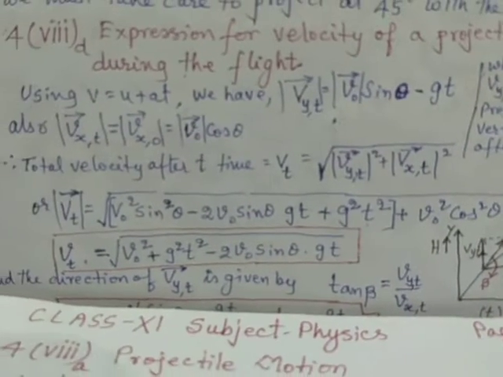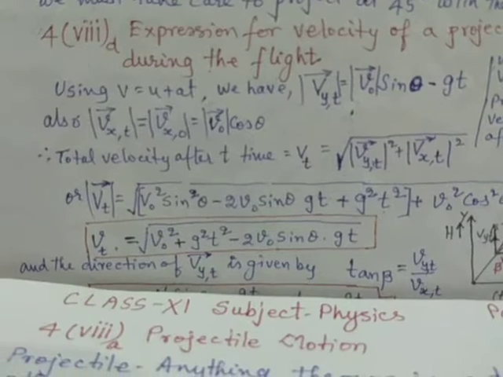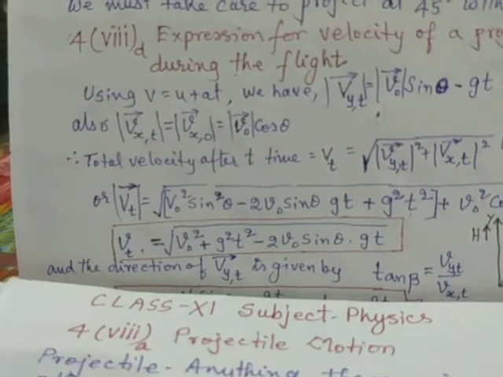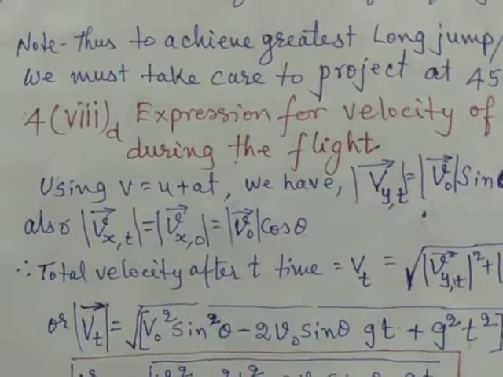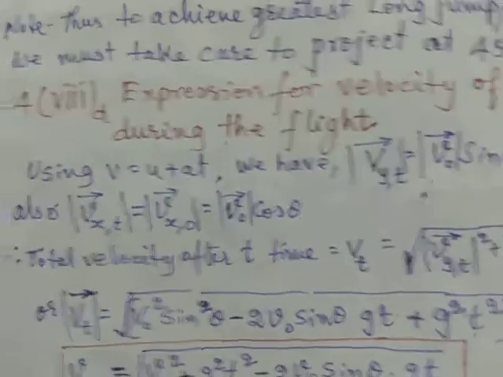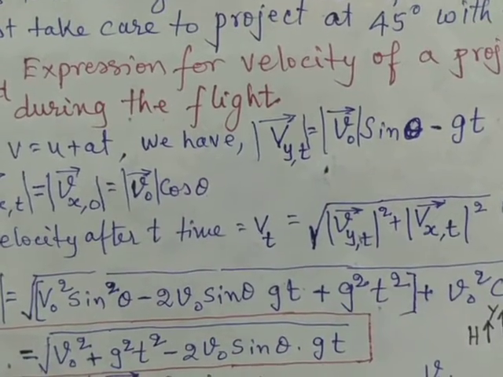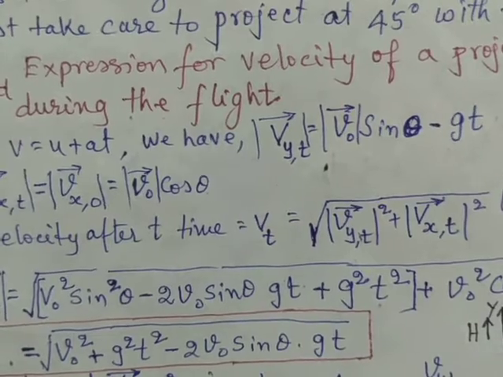Now, what is the vy,t value? The velocity of the particle along the vertical direction after time t is given by vy,t is equal to v0 sin theta minus gt.